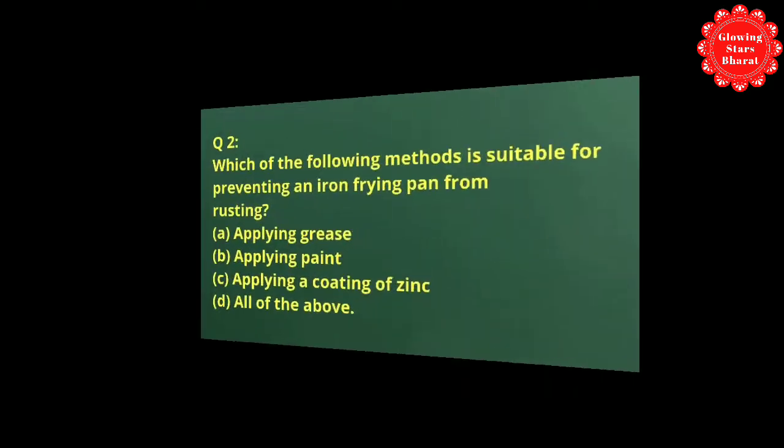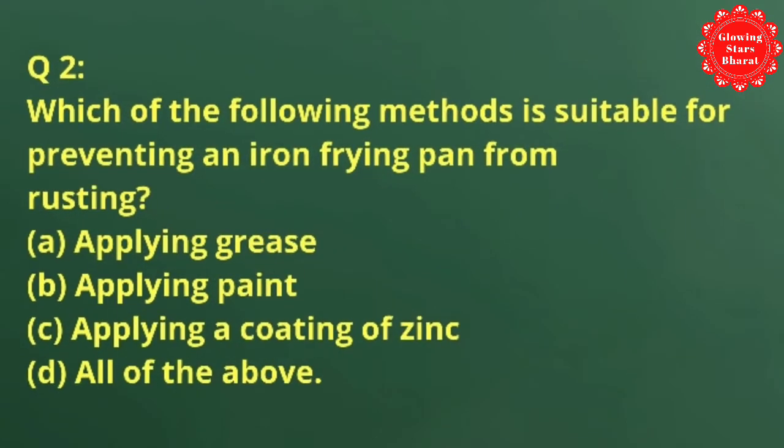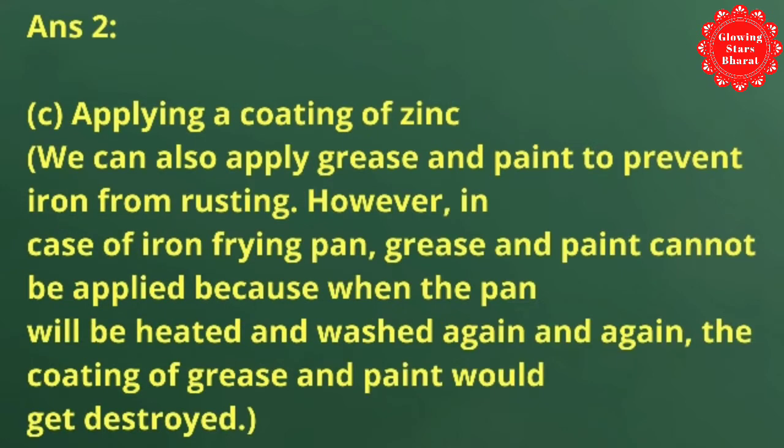Next, question number 2. Which of the following methods is suitable for preventing an iron frying pan from rusting? Option A, applying grease. Option B, applying paint. Option C, applying a coating of zinc. Option D, all of the above. So now let us discuss the answer. Option C is correct, applying a coating of zinc.